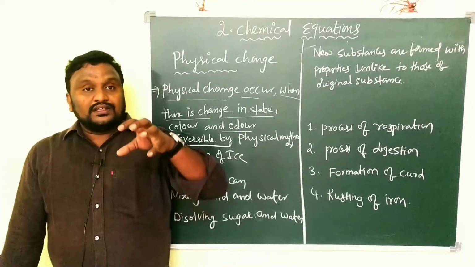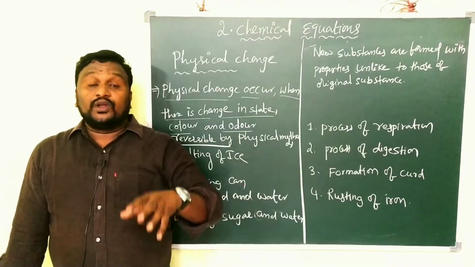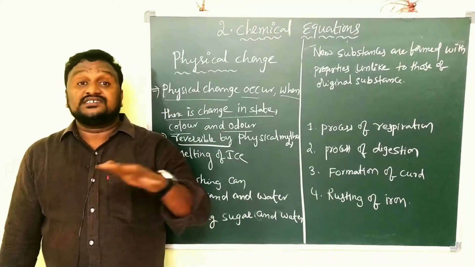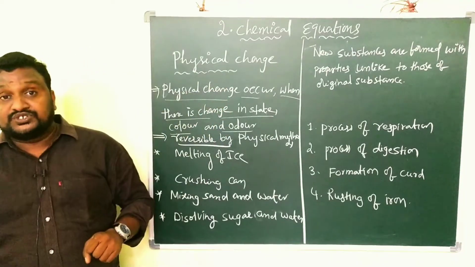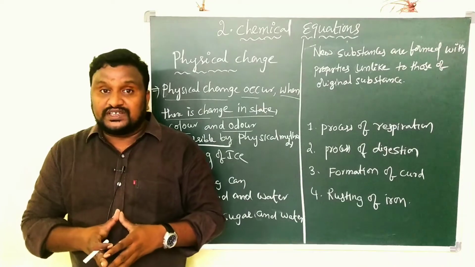Maybe these properties change, but the original properties are not changed in the case of a physical change. In our daily life we can observe a few things.